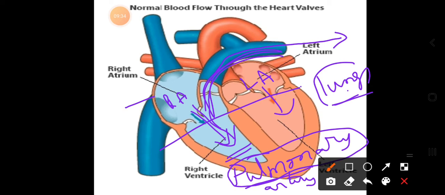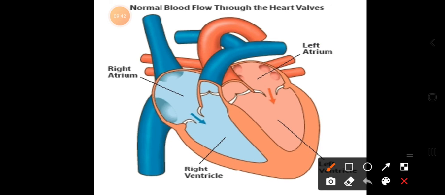Now in the lungs purification will occur. After purification, from these lungs, the blood goes through other blood vessels that are called your pulmonary veins. Generally, whenever you hear the word veins, they are collecting blood vessels. They will collect the impure blood.